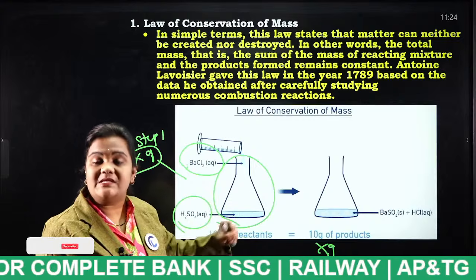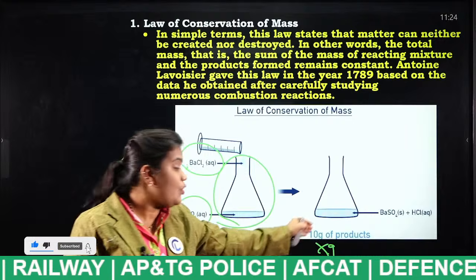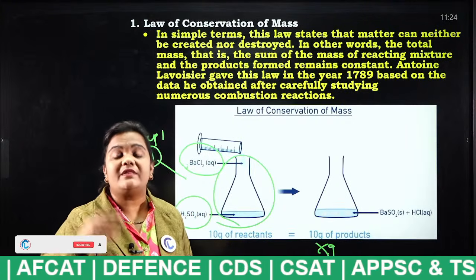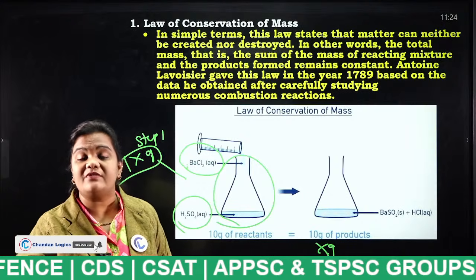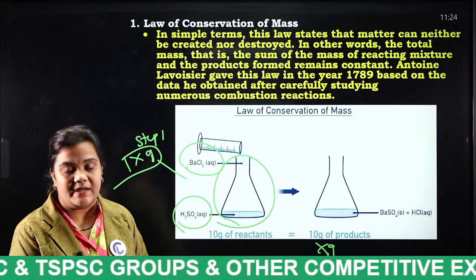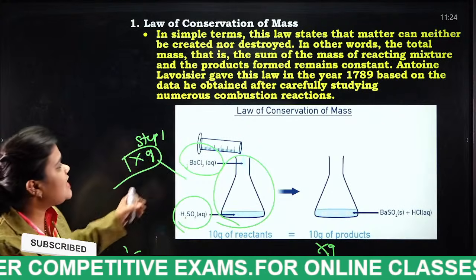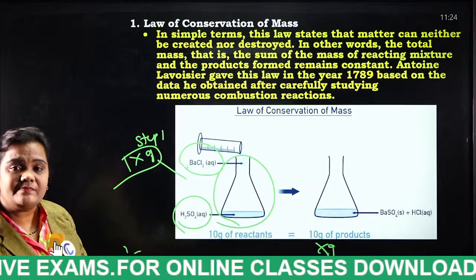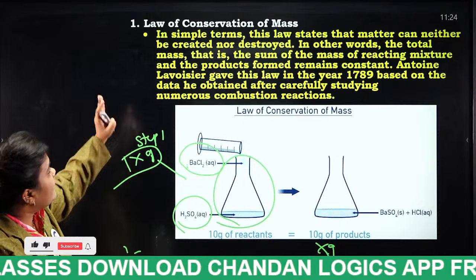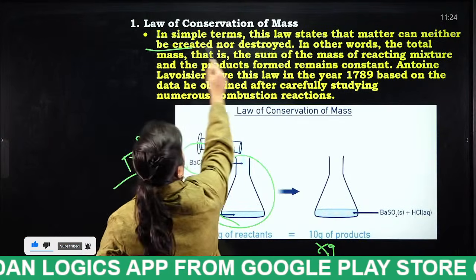In simple terms, the total weight of the reactants is equal to the total weight of the products. Even after mixing the beaker, the weight will be the same. This is the law of conservation of mass. In simple terms, this law states that matter can neither be created nor destroyed.